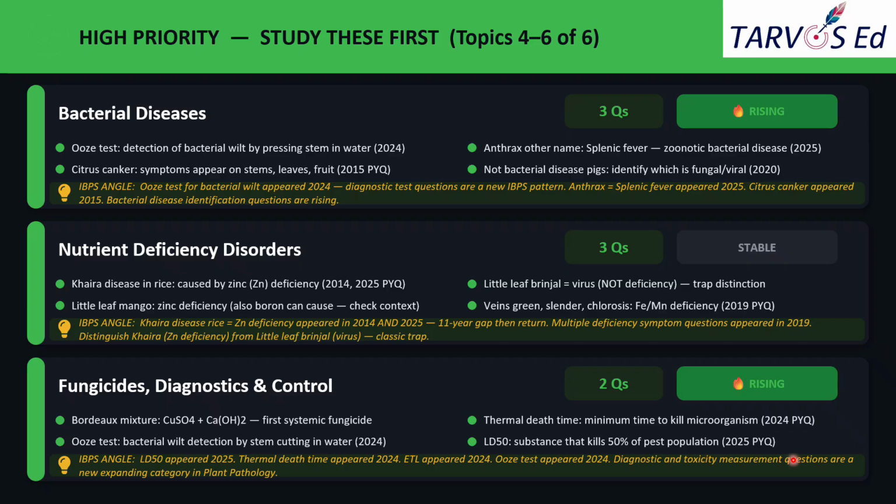Okay, and this ETL type of question also you can expect. ETL means economic threshold level, the certain point where the cost of controlling a pest will be equal to the cost of damage it causes. In other words, we can tell it is the stage where you should take the control measures, or go for the application of insecticides or some other pesticides.